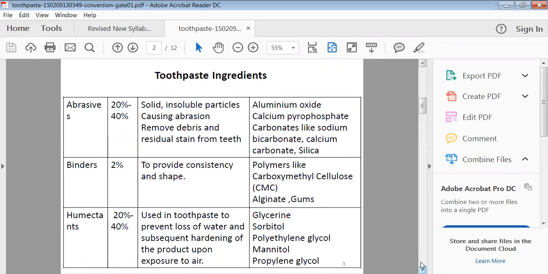Generally 20 to 40% concentration of humectant is required. It is used in toothpaste to prevent the loss of water and subsequent hardening of your product upon exposure to the air. It means it will retain the moisture and avoid the hardening problem of your toothpaste. The examples are glycerin, sorbitol, polyethylene glycol, mannitol, and propylene glycol.